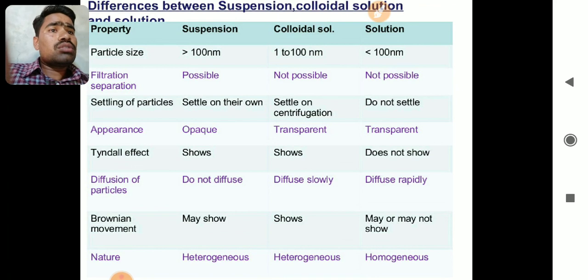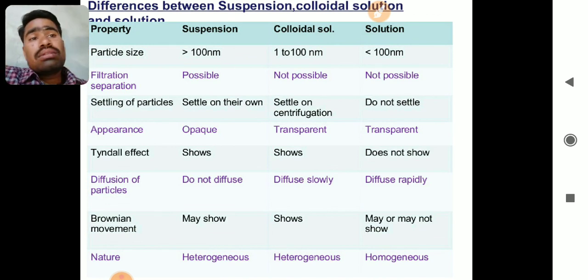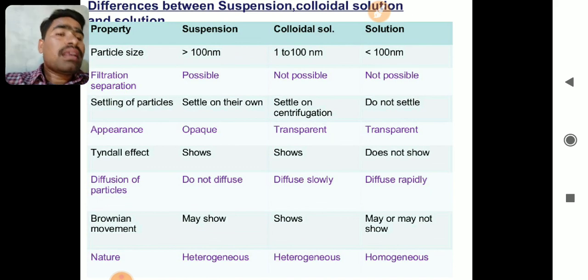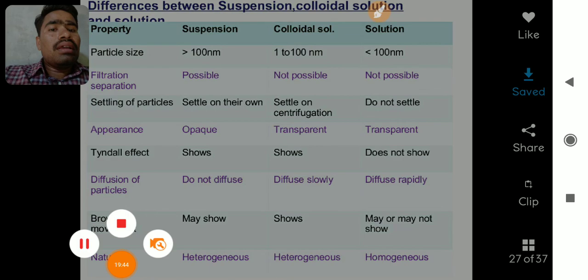Difference between the suspension and colloidal solution. The particle size, as I told you, suspension is greater than 100 nanometer, colloidal solution 1 to 100 nanometer, and solution is less than 1 nanometer. Okay, less than 1 nanometer की जो size होती है वो किसकी होती है, solution, that is true solution की होती है. Okay, so remaining points we will study in the next period. That's all.